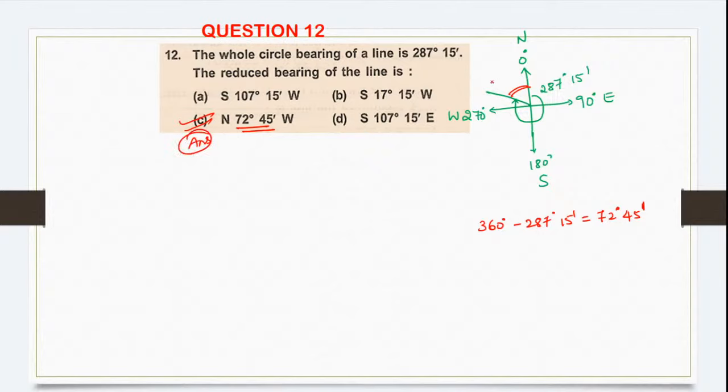Even if not, how will you identify? In reduced bearing, we measure either from north or south, whichever is nearer. For this red angle, the nearer direction is north. So north 72 degree 45 minutes west will be your correct answer. That is how you have to identify. Is it clear? I hope everyone is able to understand. Chalo, let's move ahead to the next question.